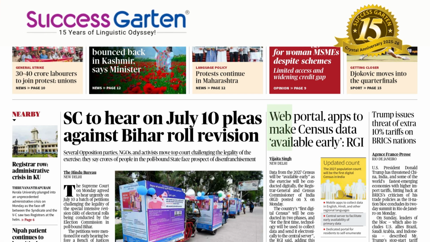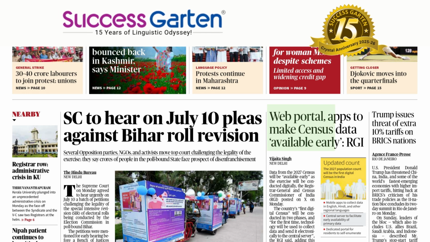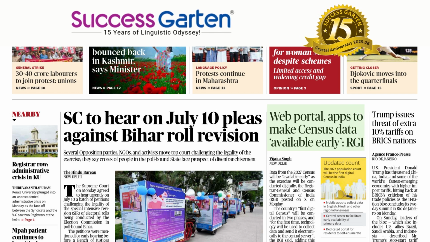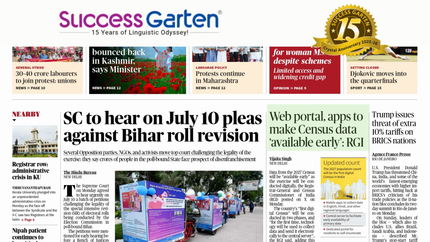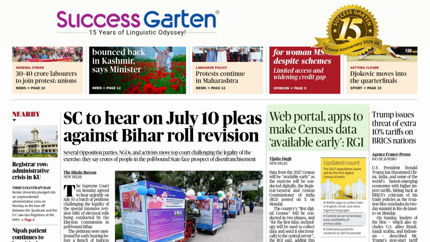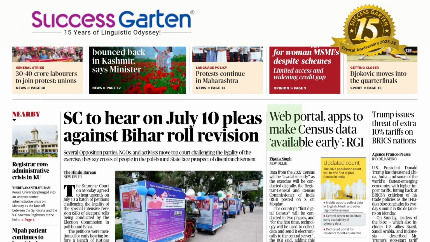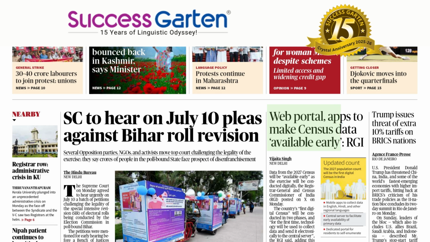Now we move to the next item. A web portal apps to make census data available early. RGI, it's a command from RGI, the Registrar General and Census Commissioner of India. RGI, web portal apps to make. Make is a very important causative verb. M-A-K-E. Make. That A sound is very prominent. Make, made. Make census data available. Make census.